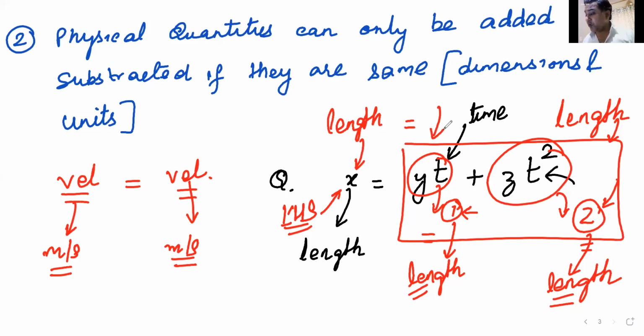So we have seen two important points. Let me quickly get to the third one. As you can see, the second one was dealing with addition and subtraction, and physics is very logical. If the second one dealt with addition and subtraction, what should be the third one dealing with? Use your brain. Second one, we said physical quantities can only be added or subtracted when they are same. Yes, Shavya, multiplication. Add something as well: multiplication and divisions. Yes, Anak, you are absolutely correct.